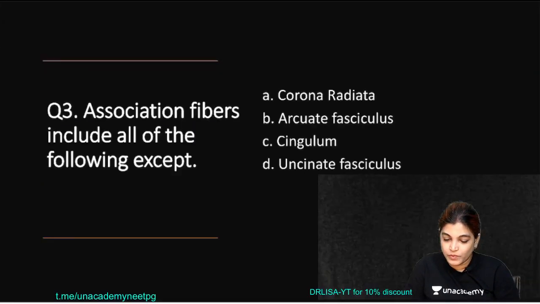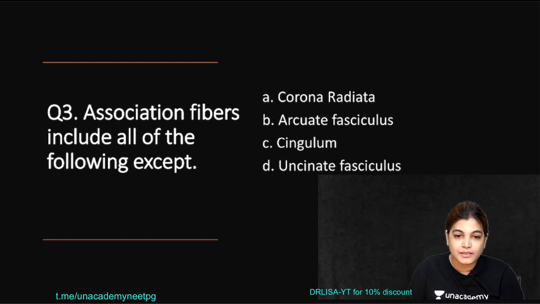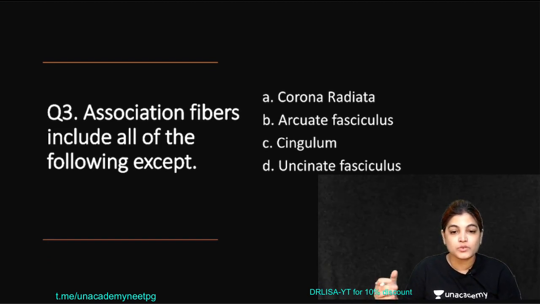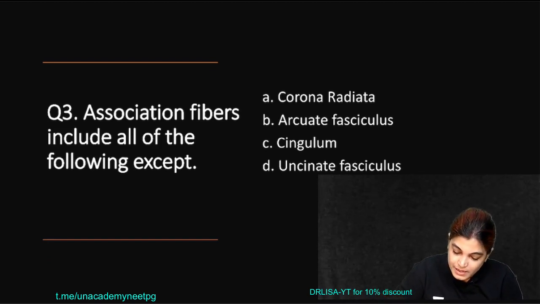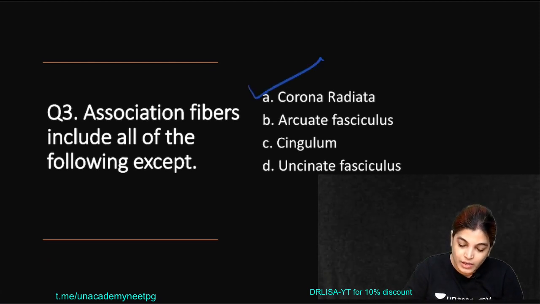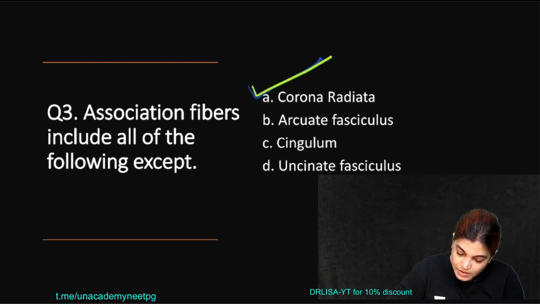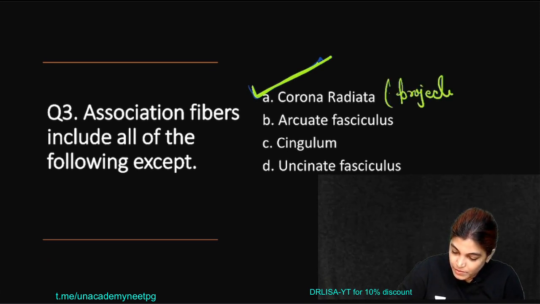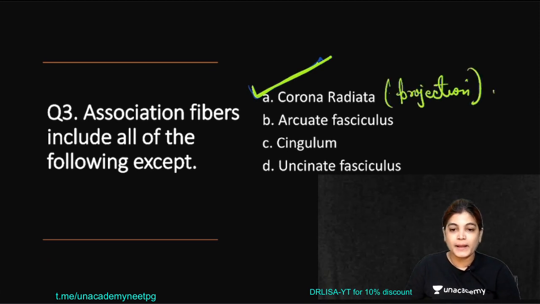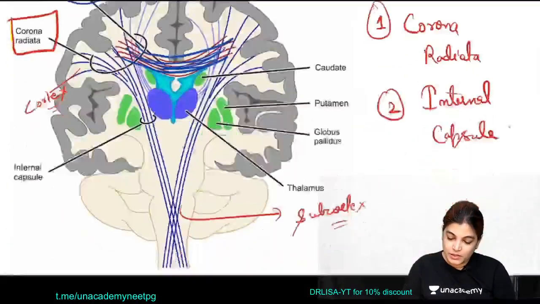Again moving to the MCQ. All of the following are association fibers except: the correct answer is corona radiata. It is not an association fiber; it is an example of a projection fiber. Now moving to the next MCQ.